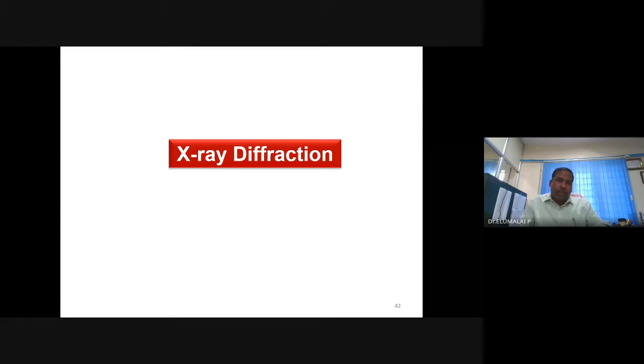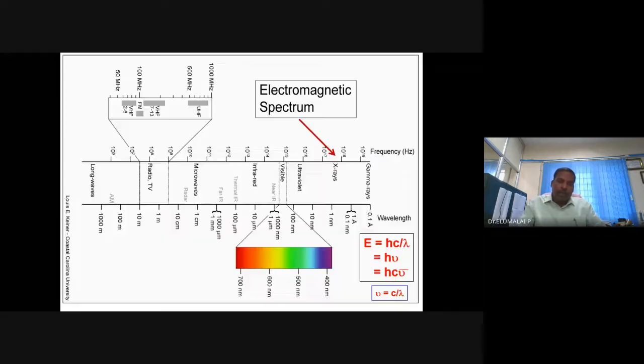So X-ray diffraction. X-rays are also known as Röntgen rays. William Röntgen invented these X-rays. When he was dealing with metal surfaces, bombarding them with electrons, he found that there was a radiation and he couldn't name it, so he named it X-rays.